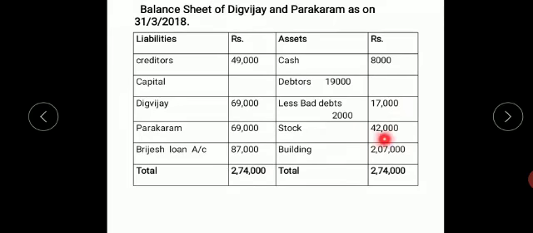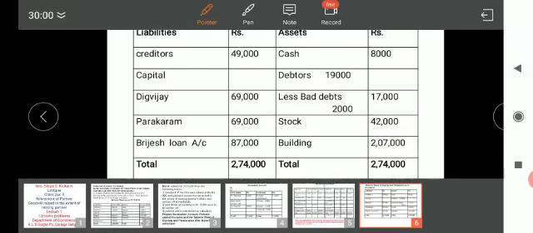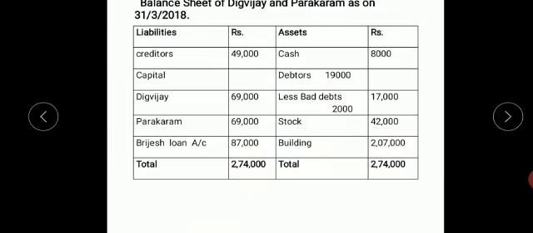Next I have stock from the balance sheet, 42,000. Building from the balance sheet, 2,07,000. Now if I take the total of my balance sheet, it amounts to 2,74,000. So this ends our problem.